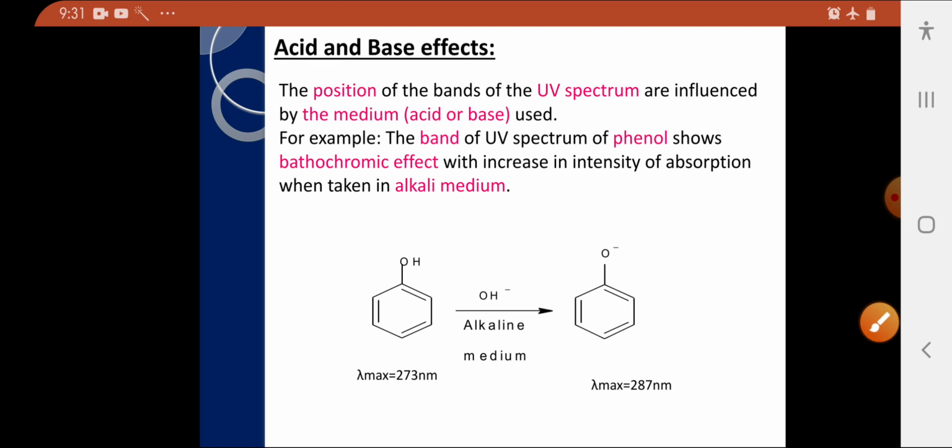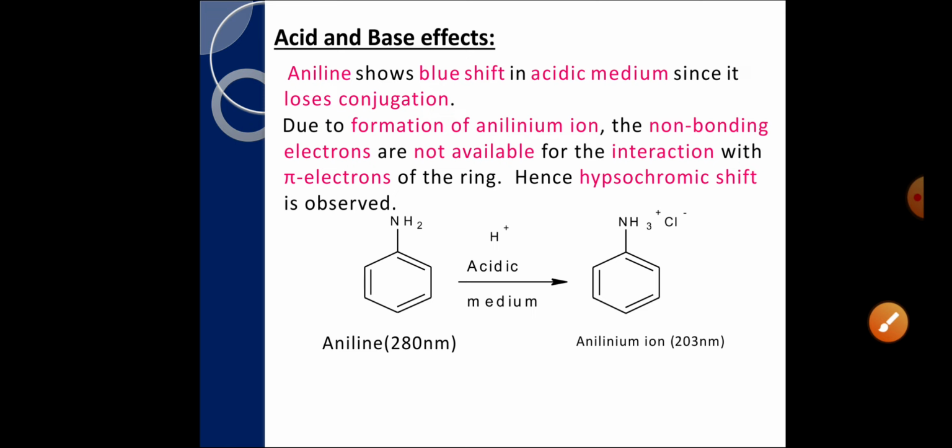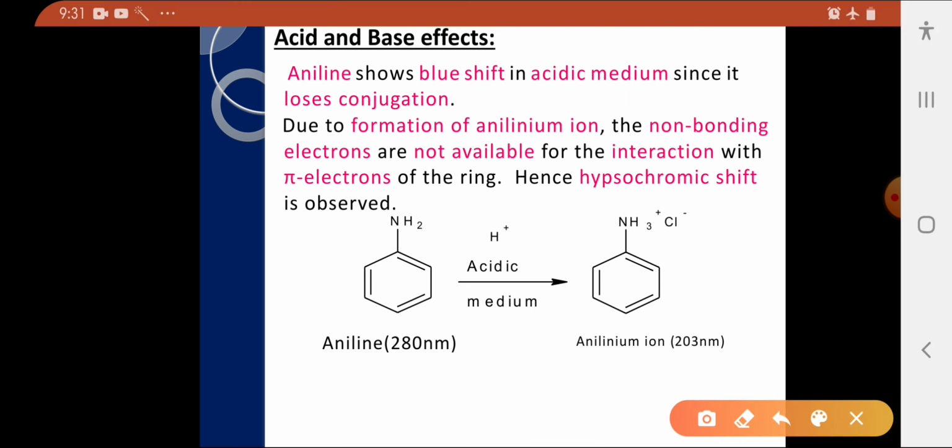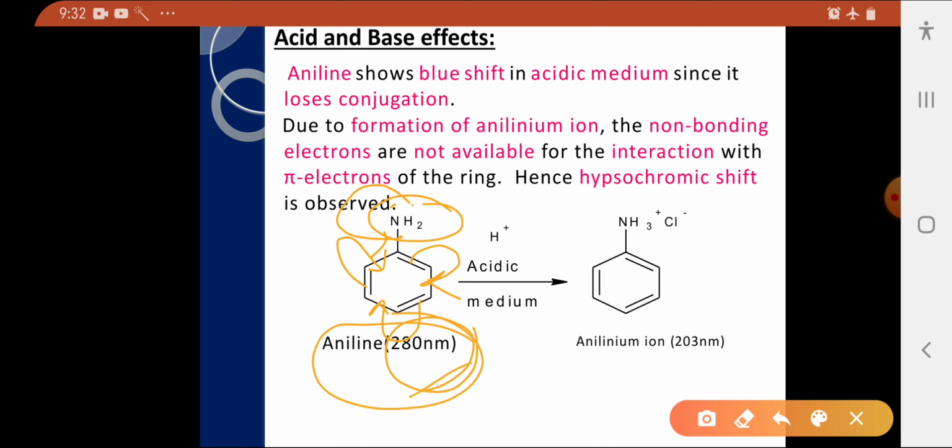And next one is effect of acid. Generally, aniline shows absorption at 280 nanometers due to presence of NH2 group. Why? Because the non-bonding electrons present on the nitrogen atom extend the conjugation in this way. Okay, that's why aniline shows absorption at 280 nanometers.